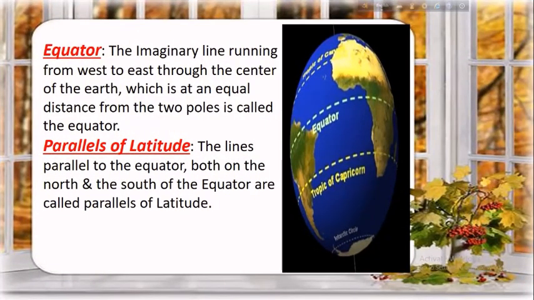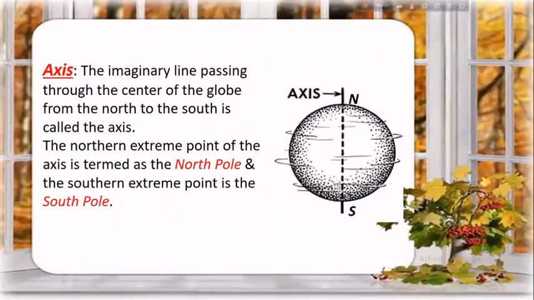Now follow, what is the equator? The imaginary line running from west to east through the center of the earth, which is at equal distance from the two poles, is called the equator. Parallels of latitude, what? The lines parallel to the equator both on the north and the south of the equator are called parallels of latitudes. That means in Bengali it is the Shomakho Rekha. Here, what is axis? The imaginary line passing through the center of the globe from the north to the south is called the axis.